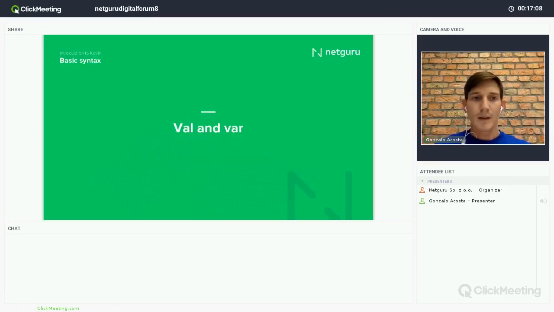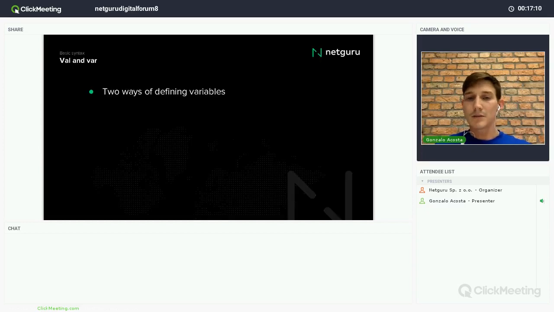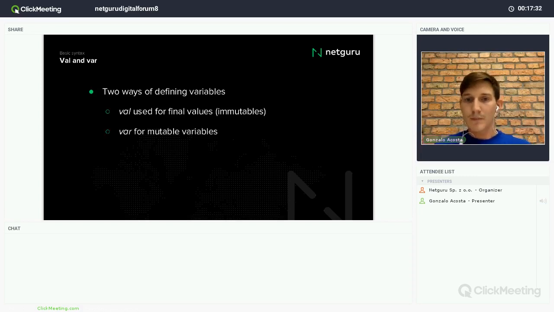Then we have val and var. Basically, we have two different ways of defining a variable in Kotlin. We can use val, used for defining final, immutable values, values that cannot change after being assigned.